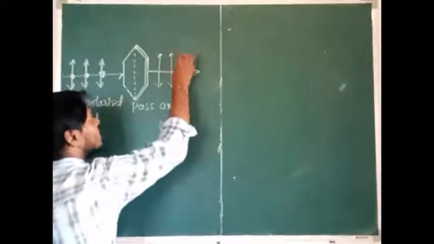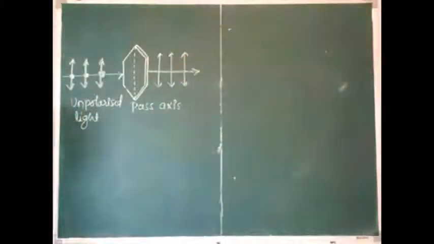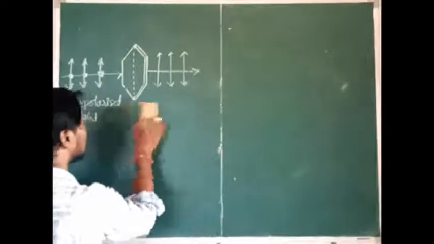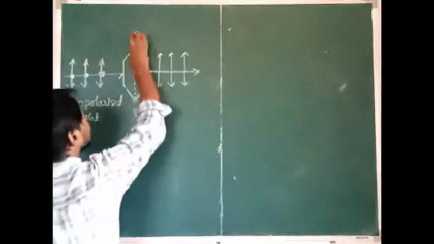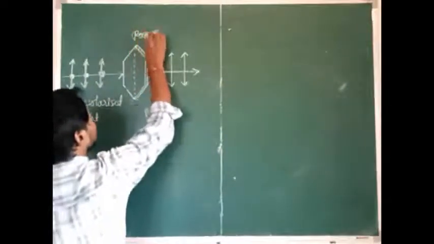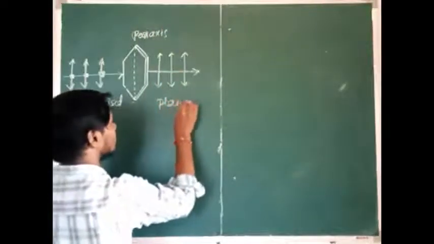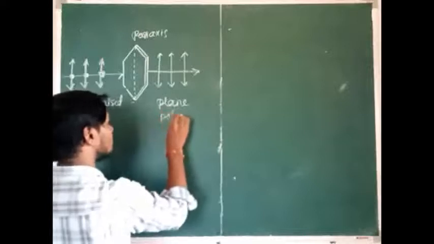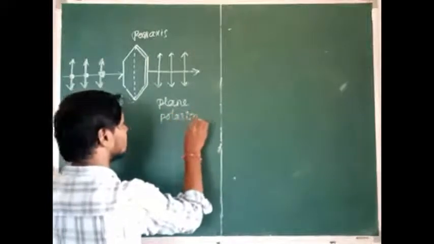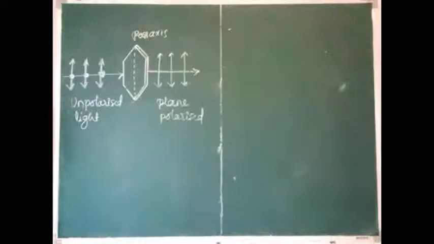Then the light is said to be plane polarized.